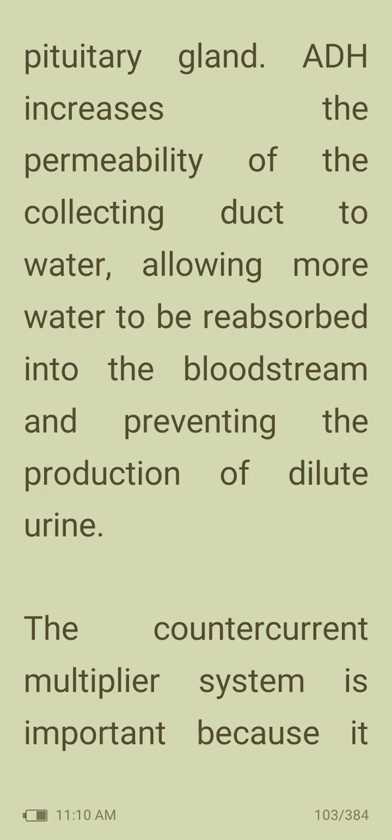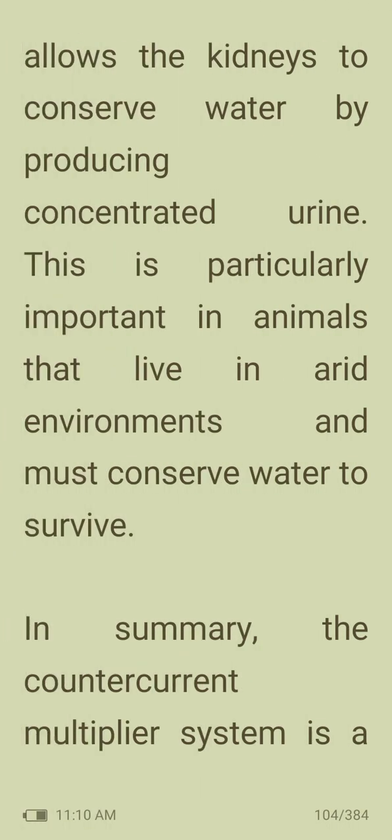The countercurrent multiplier system is important because it allows the kidneys to conserve water by producing concentrated urine. This is particularly important in animals that live in arid environments and must conserve water to survive.